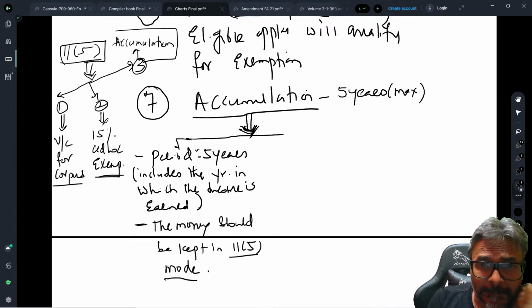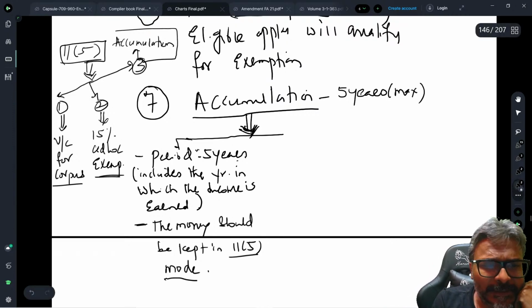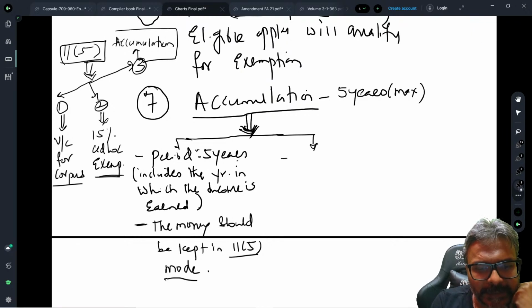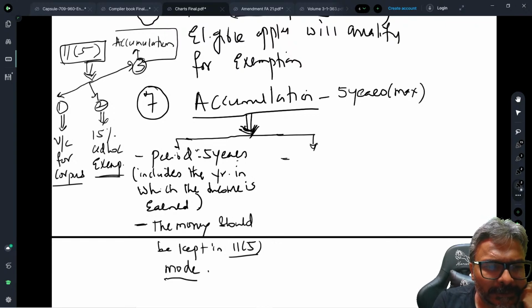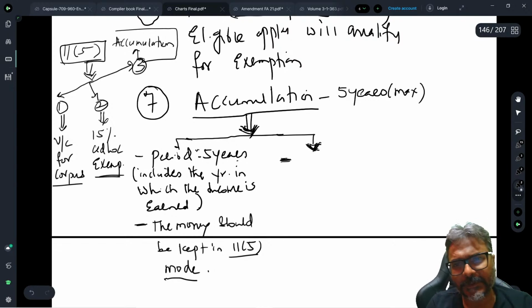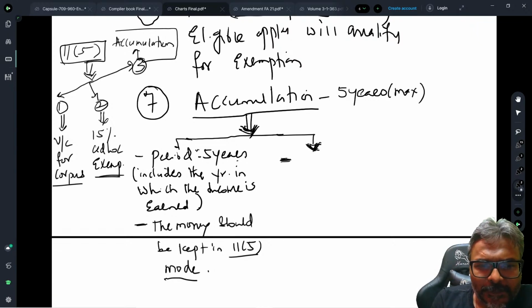Now, students, accumulation. So, the period is 5 years. The money should be kept in 11.5 mode. And the other special point, in this context, is this. Be careful, students. In this situation, please take a note of it.